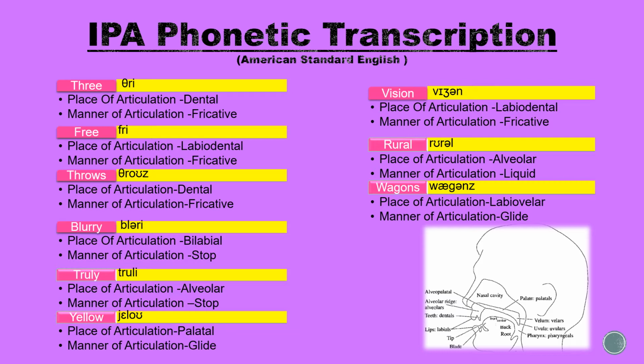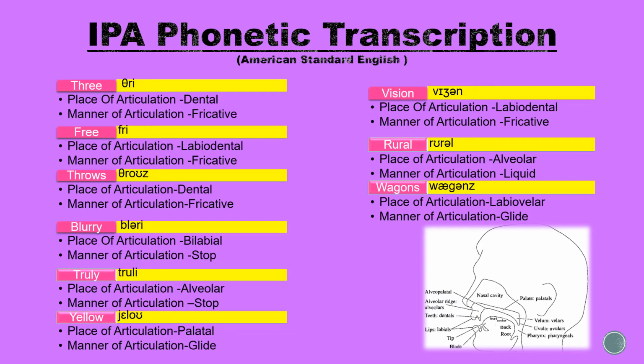Our next word is rural. The place of articulation is alveolar. The R sound is produced by raising the tip or blade of the tongue to the alveolar ridge, the bony ridge behind the upper teeth. The manner of articulation, however, is a liquid. This is because the R sound is made with very little restriction of airflow.